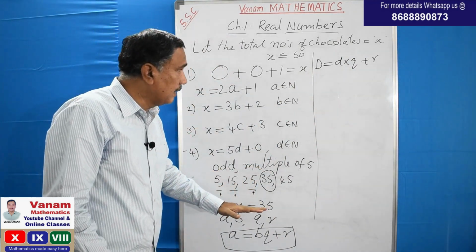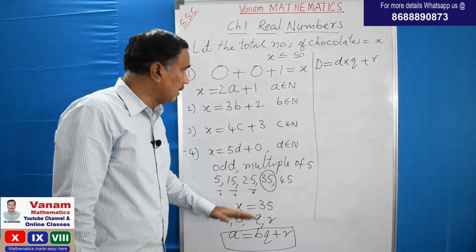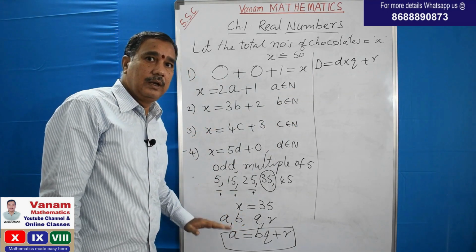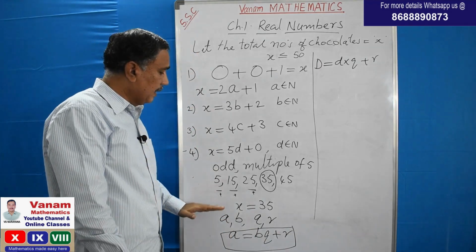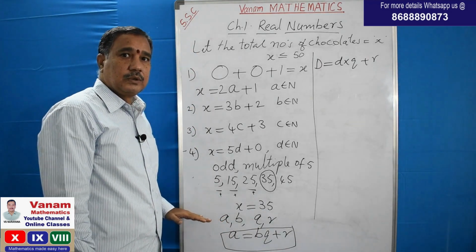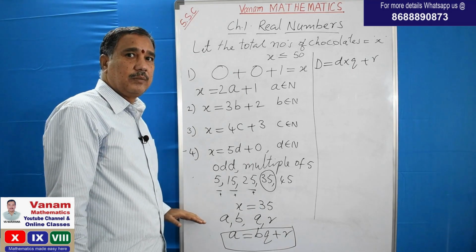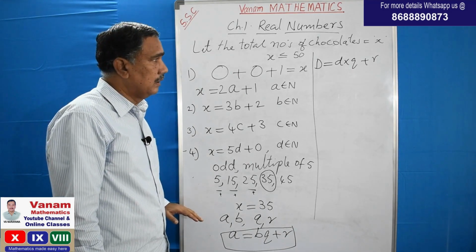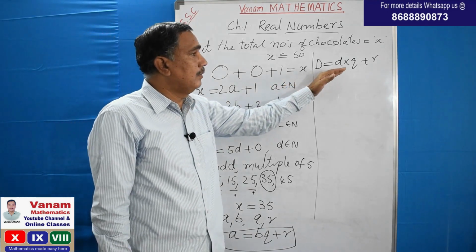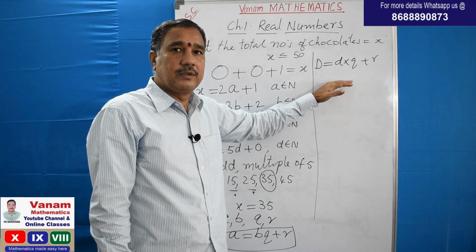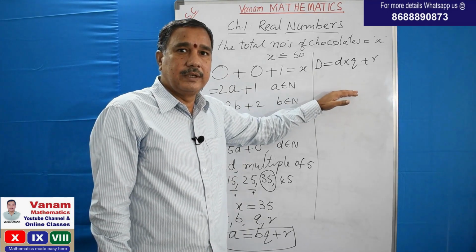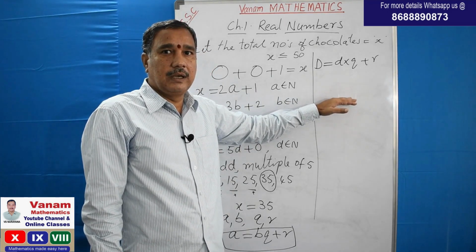So we applied the concept of the division algorithm here to find the number of chocolates. Unknowingly we applied the division algorithm here. In this way we can apply mathematics in any situation to solve problems, isn't it? Now this can be extended further. This was further extended by Euclid, so that's why it is called Euclid's division lemma.